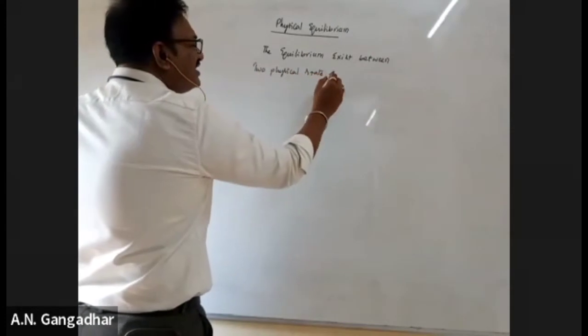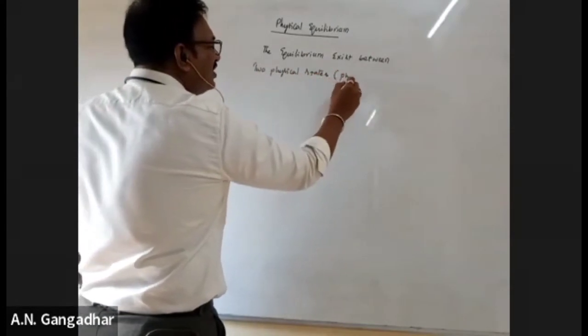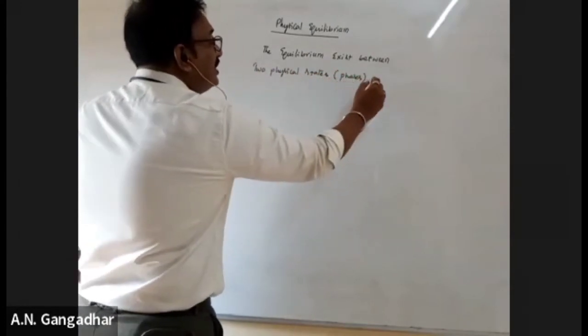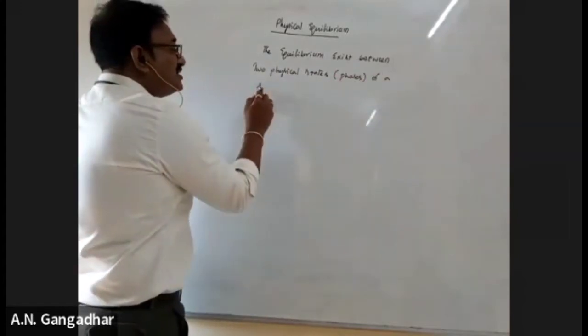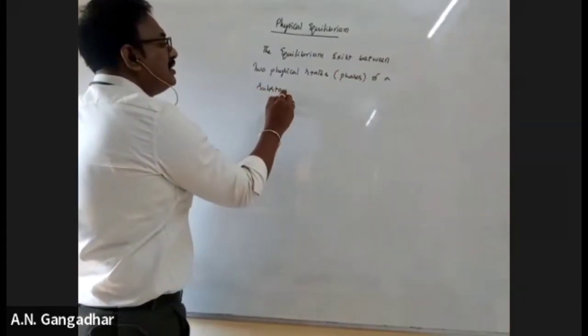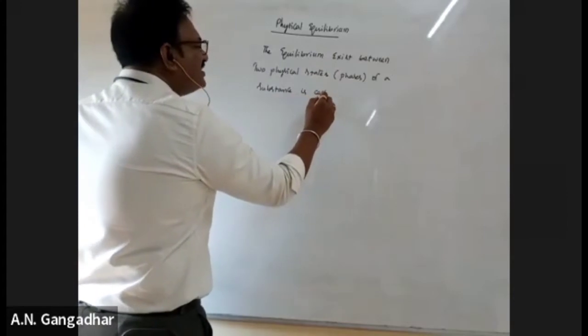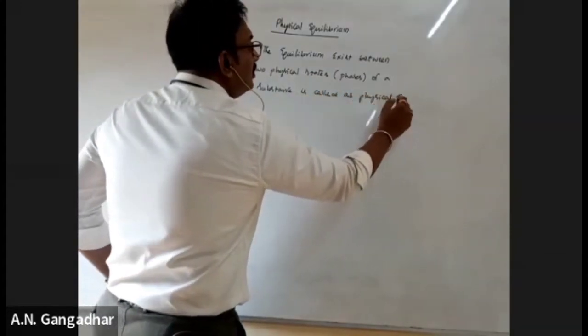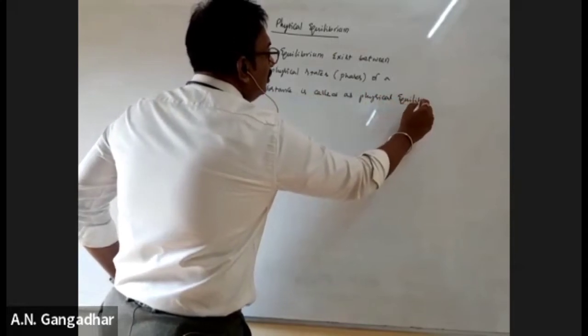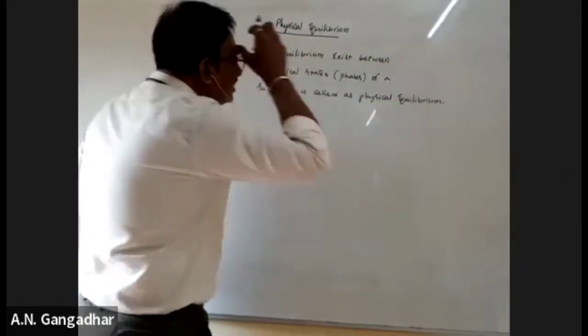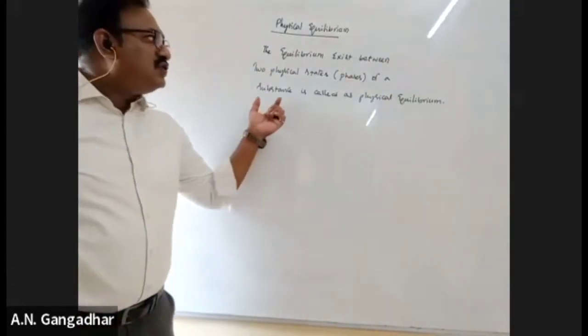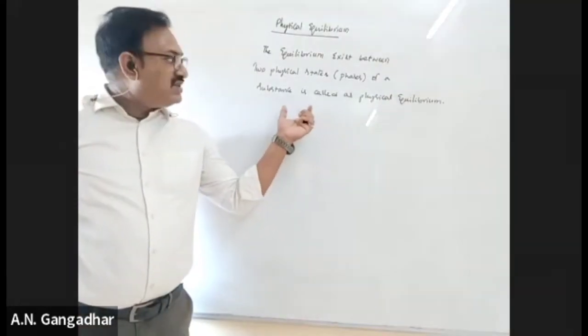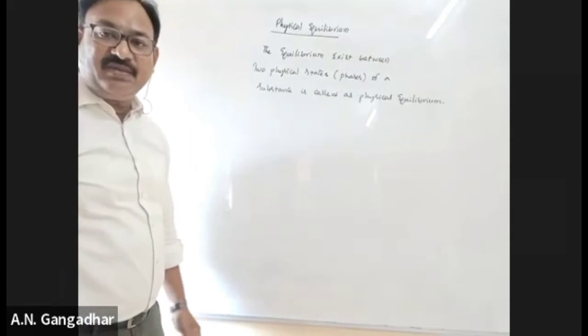We can call physical states, or we can call it as the phases of a substance, is called as a physical equilibrium. Understand? The equilibrium exists between two physical states or two phases of a substance is called physical equilibrium.